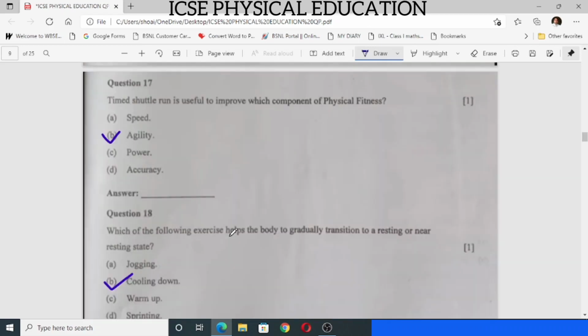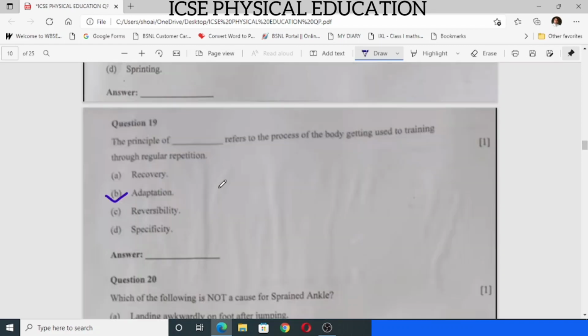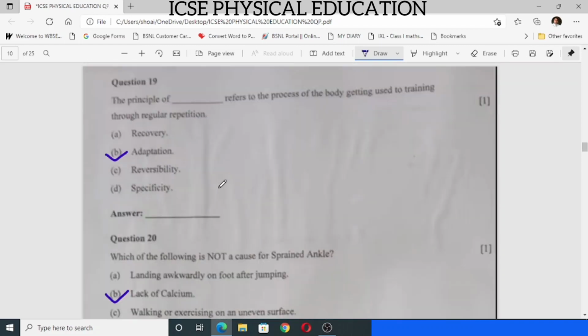Then 17, the time shuttle run is useful to improve which component of physical fitness? Answer is agility. Number 18, which of the following exercise helps the body to gradually transition to a resting or near resting state? Answer is B, cooling down. 19, the principle of adaptation refers to the process of body getting used to training through regular repetition. The answer is B, adaptation. Question number 20, which of the following is not cause of sprained ankle? Answer is B, lack of calcium.